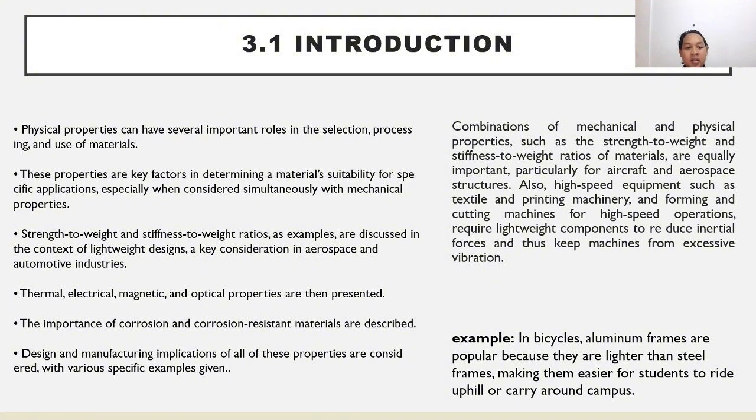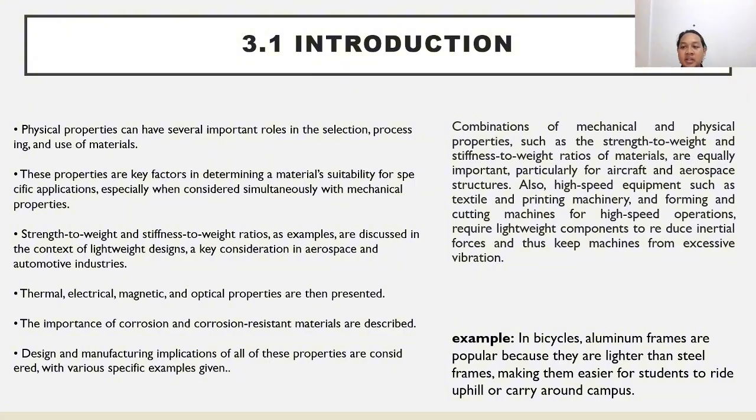Thermal, electrical, magnetic, and optical properties are then presented. The importance of corrosion and corrosion-resistant materials is described. Design and manufacturing implications of all these properties are considered, with various specific examples given.